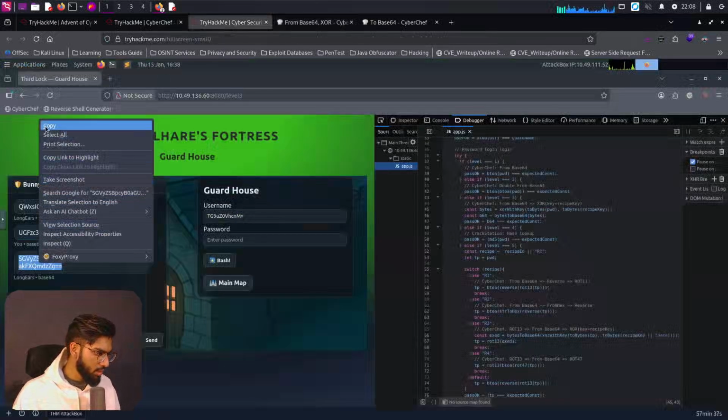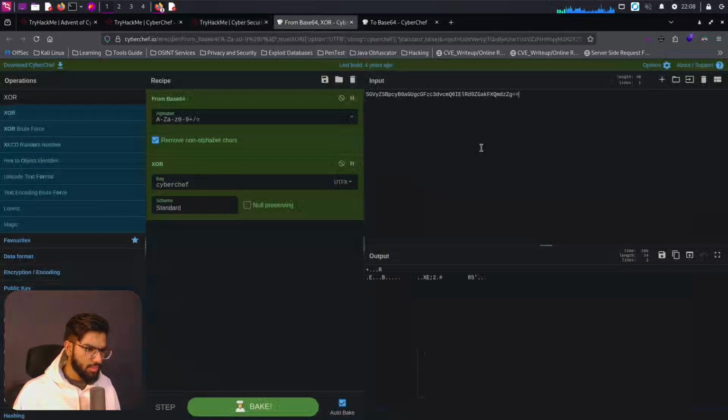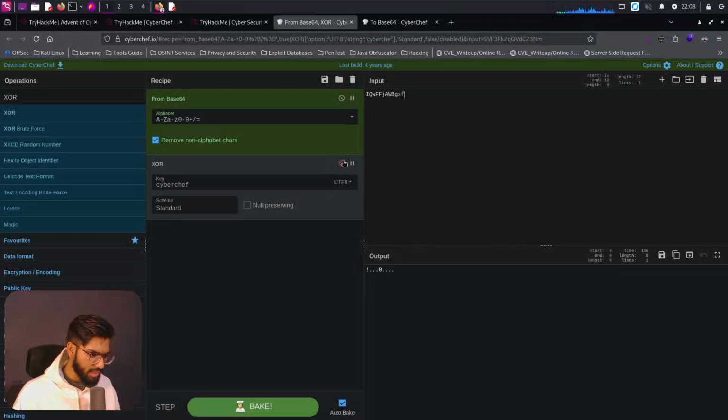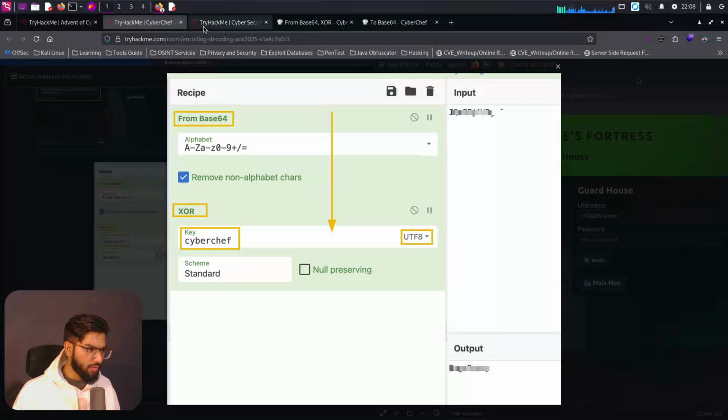Let me copy this, paste it in the input. So XOR, let me close this. Yes, so this is the original text. Let me replace that here. I get the response there, and it says, yes, Bugs Bunny. So that's the password that we have got for this.